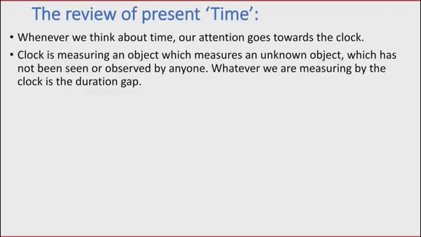But in your general life, when you think about time, immediately your attention goes to the watch on the wall. So the clock is measuring an object. Now you see it is 7 o'clock in the evening, and after taking dinner you see that it is now 8 o'clock. You finished dinner in 1 hour.